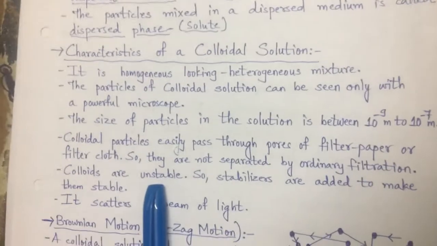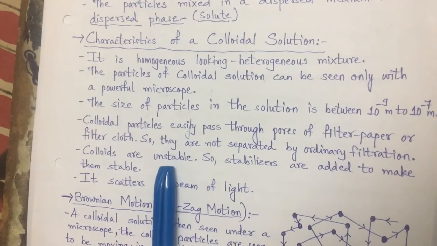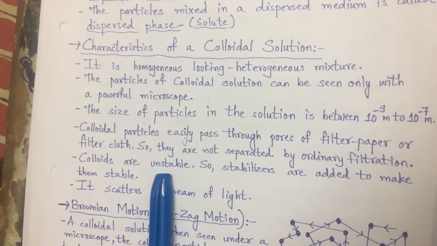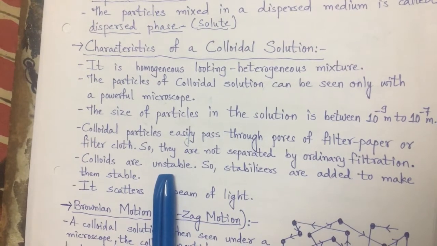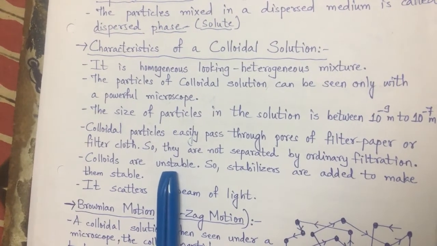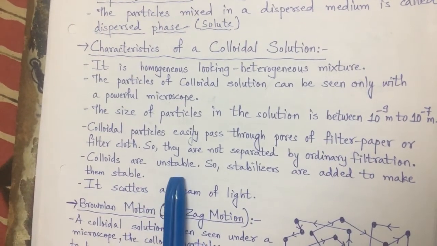Stable, it means when you take the solution from top to bottom, the particles of the solute will not settle down very easily at the bottom and remain scattered throughout the medium. That is called stable. Right?